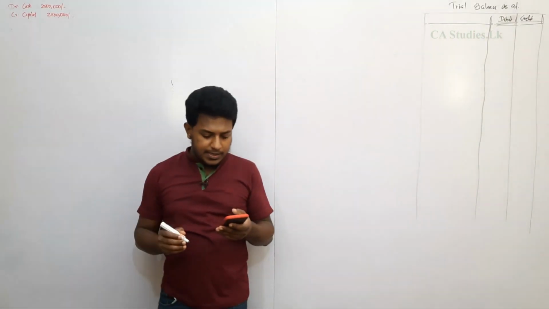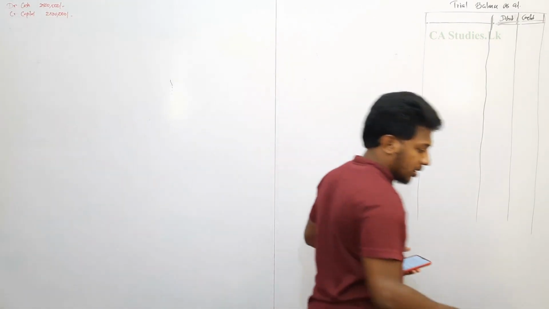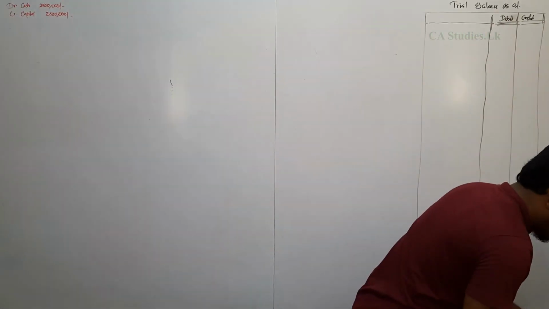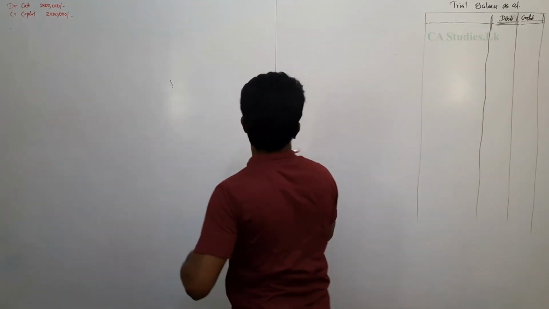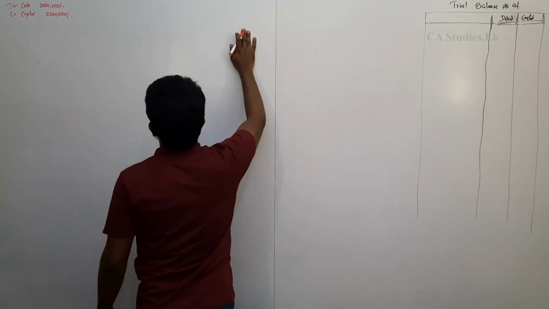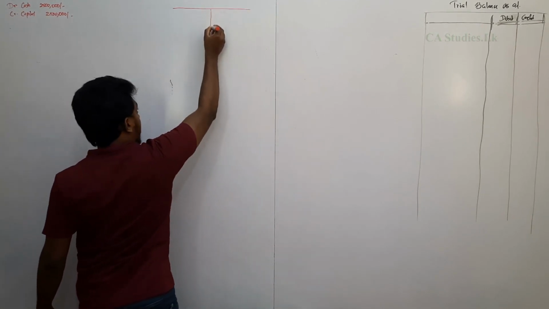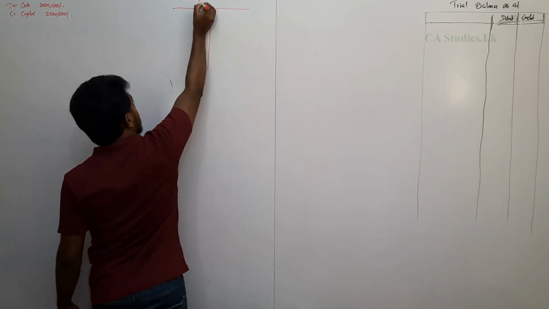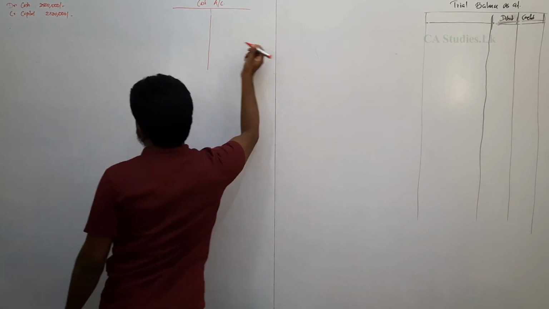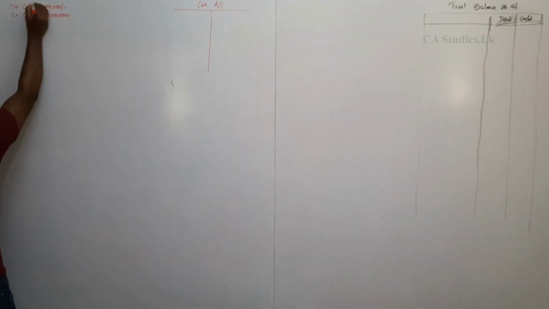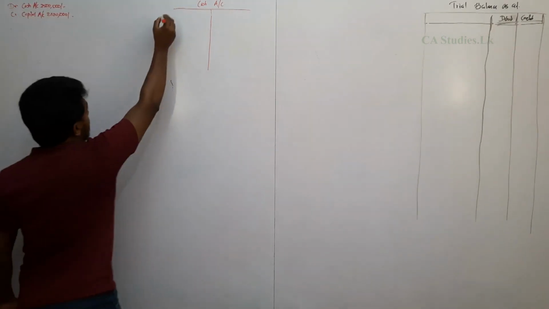First transaction is investing the 2.5 million cash into the business. So let's open a GL for that. For cash only, I'm taking the biggest place: cash account. This is always the account format, cash account, capital account.